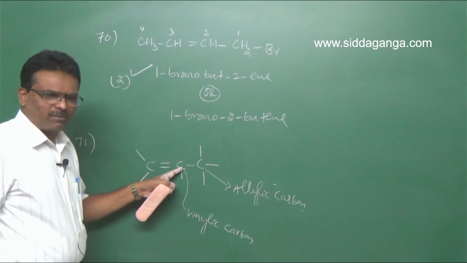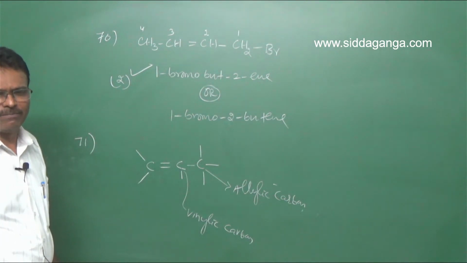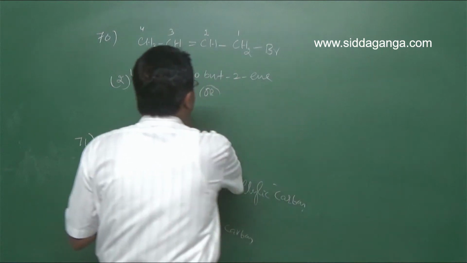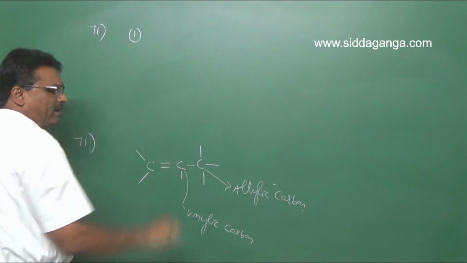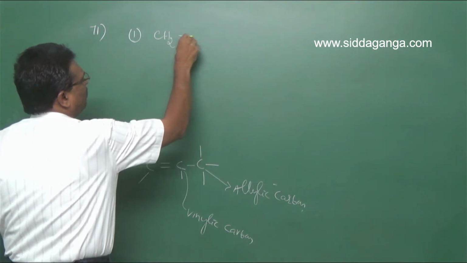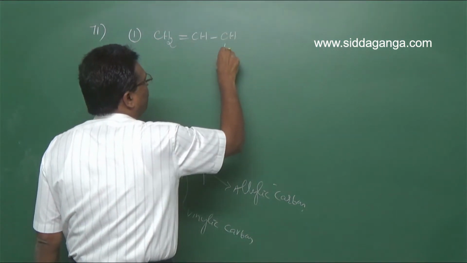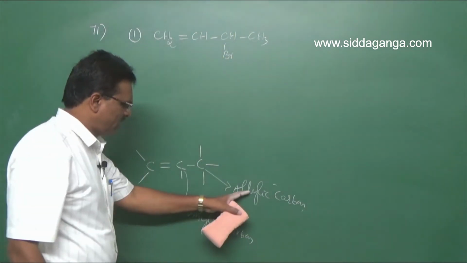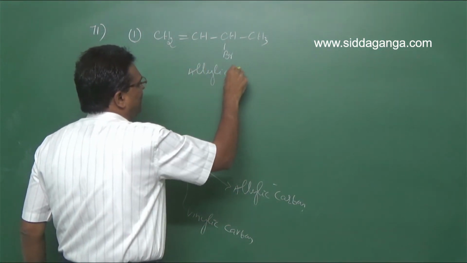So this is the vinylic carbon. So your question is, which of the following belongs to the class of vinyl halide? For question number 71, option 1: CH2=CH-CH2-Br. So this is the allylic halide. Look here, this is the allylic carbon, hence it is allylic halide.